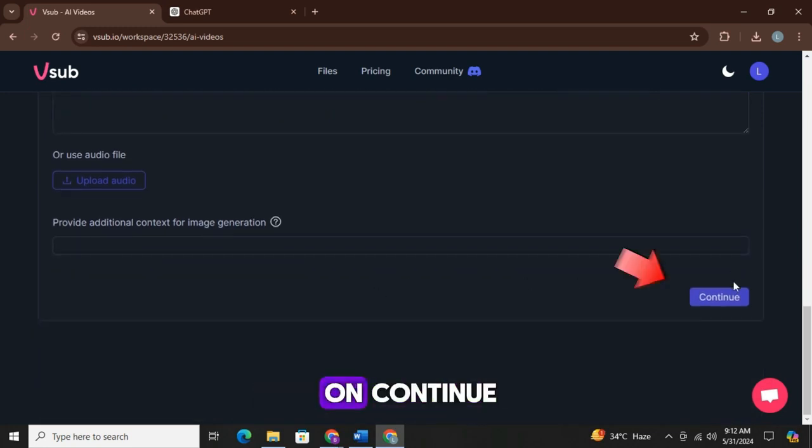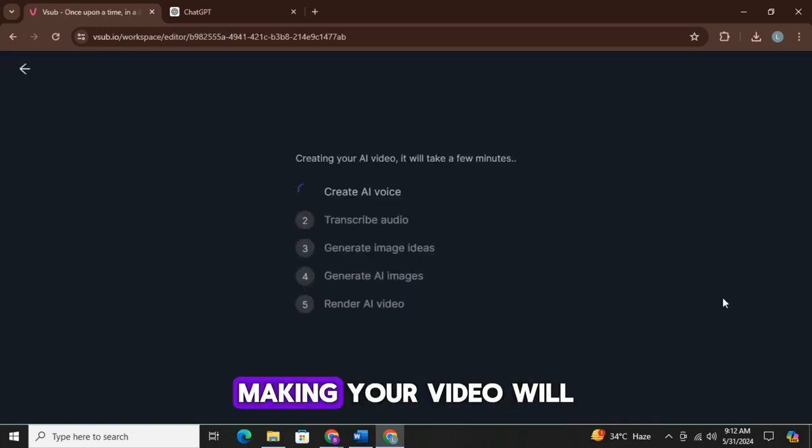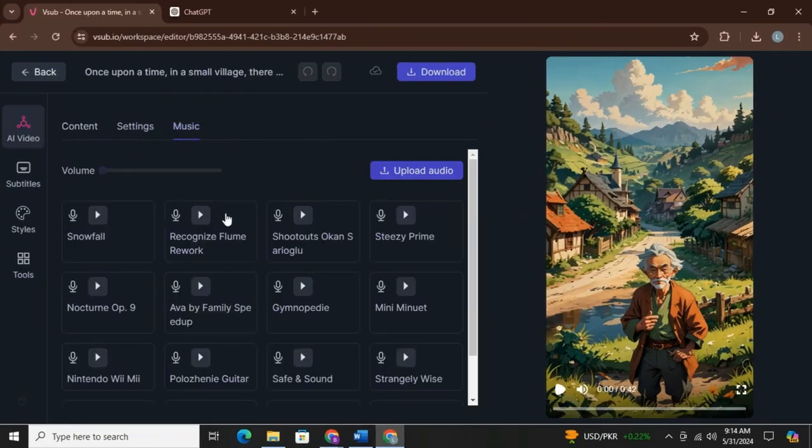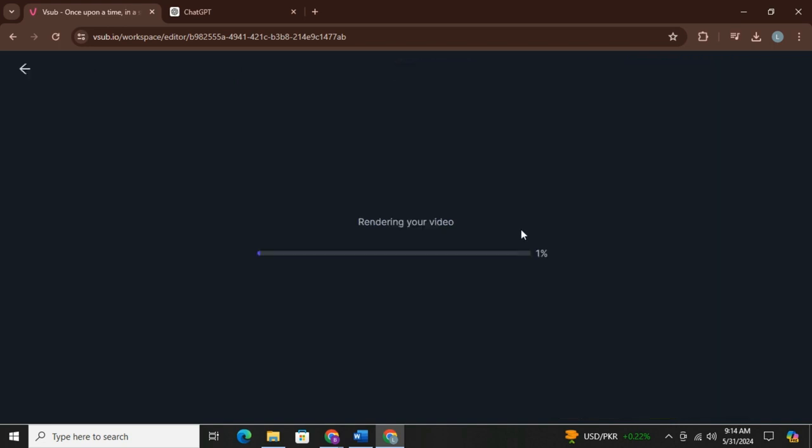And then simply click on continue and it will simply start making your video. It will take a few seconds and when the video is ready, you can simply select a copyright-free background music for your video from here. And when everything is done, simply click on download and download your video.